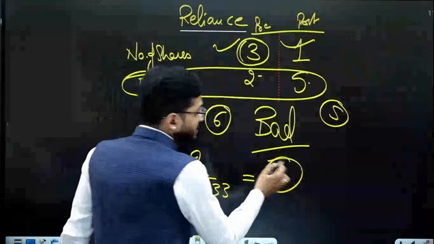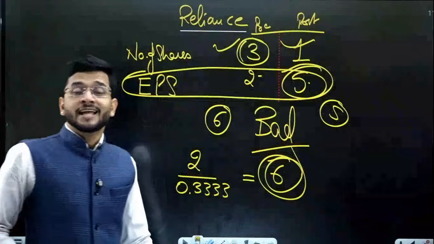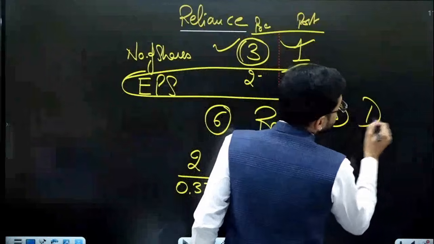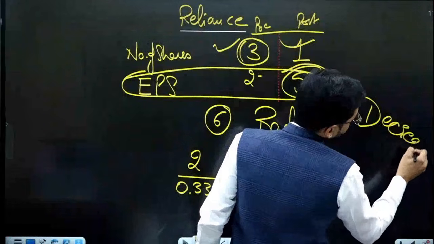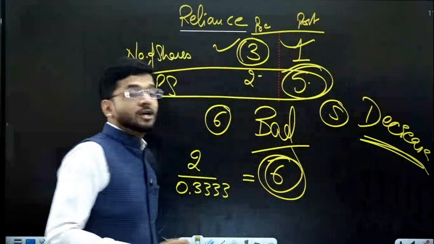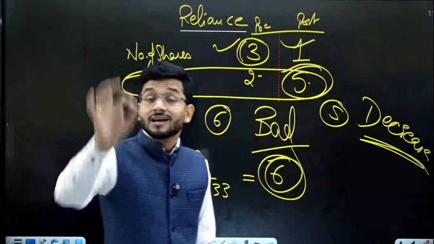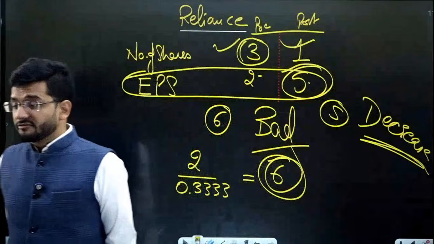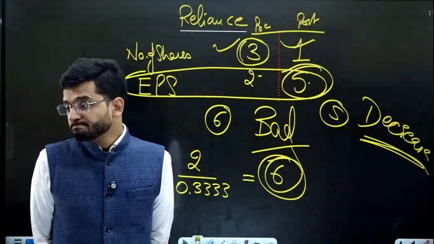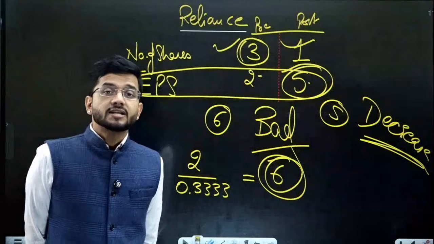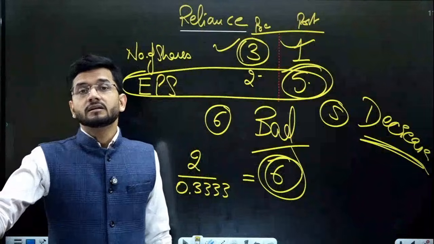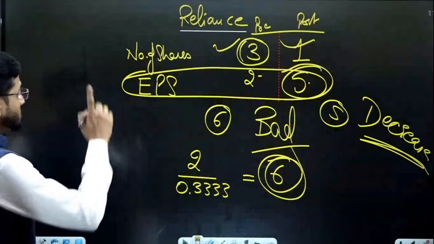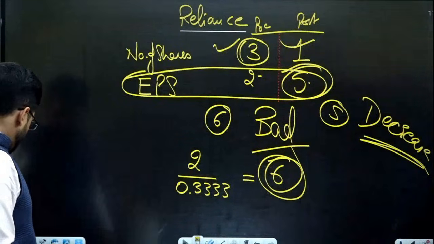And now you compare 6 with 5 and you realize there is a decrease in EPS, which earlier you were thinking was an increase. No, there is no increase in EPS. There is a decrease in EPS rather. So you are at a loss. You are suffering a loss. So the number of shares has to be the same while you are comparing the earning per share. This is the concept of equalized earning per share.